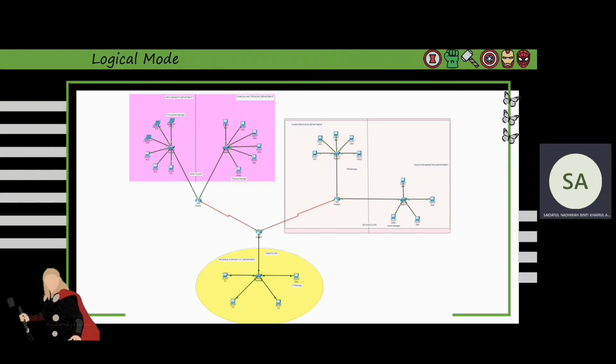Here is the logical model of the topology. There are 3 routers connected to each other, so there will be a router on each floor, with switches connected to the router, and devices connected to the switches. We will see the network details of each floor.